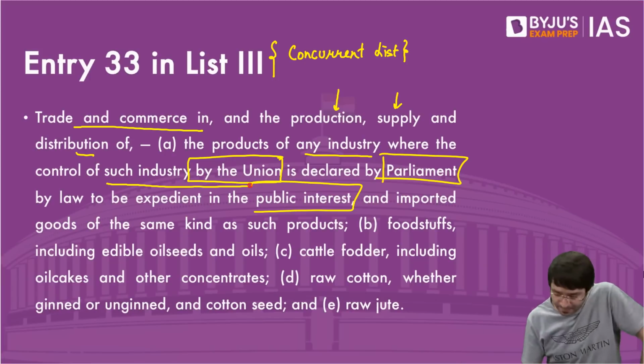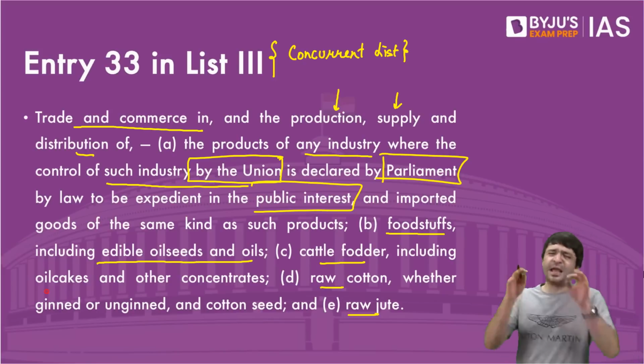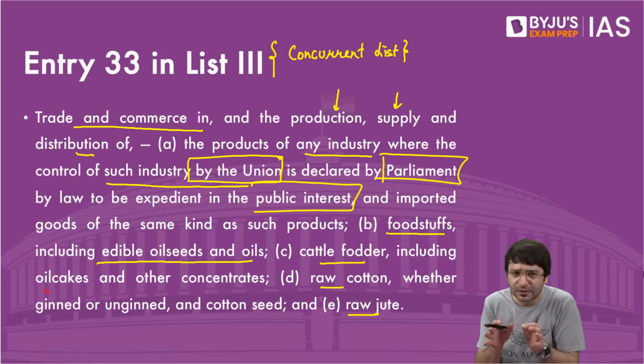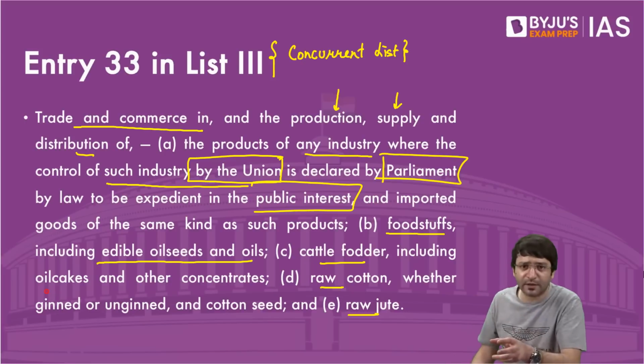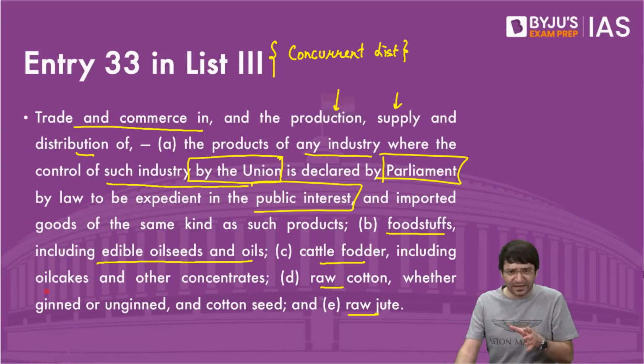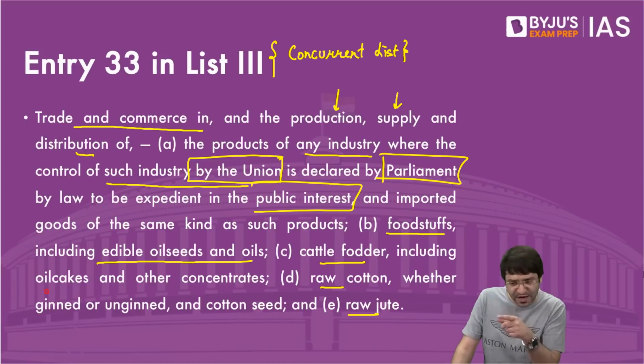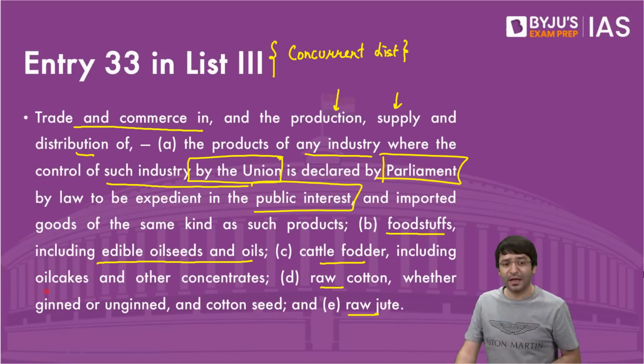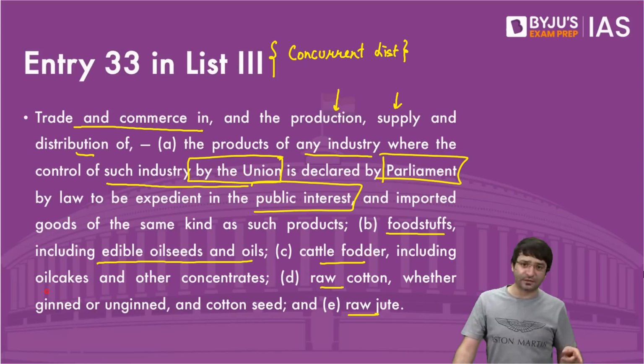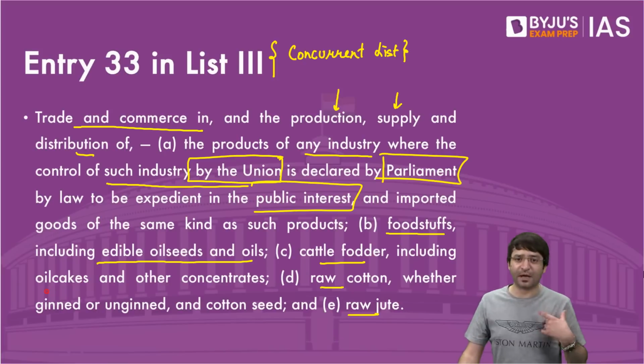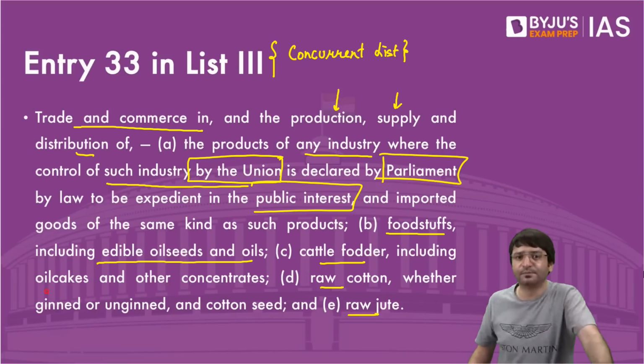Not just that, these products mean foodstuffs, including edible oil seeds, cattle fodder, raw cotton, raw jute, any product in the agricultural domain. If parliament thinks it fit that its trade and commerce, its production, supply and distribution is in larger public interest, then parliament becomes empowered to pass a law.